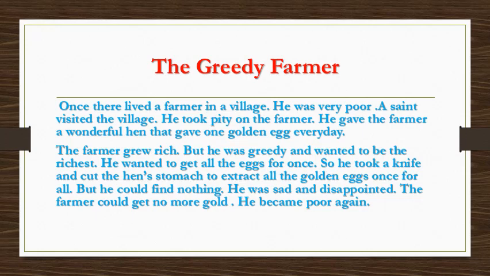The farmer grew rich, but he was greedy and wanted to be the richest. He wanted to get all the eggs at once. So he took a knife and cut the hen's stomach to extract all the golden eggs once and for all. But he could find nothing. He was sad and disappointed. The farmer could get no more gold. He became poor again. So children, what is the moral of the story?